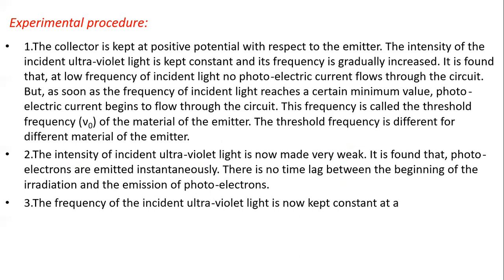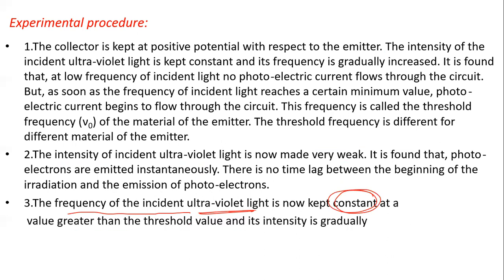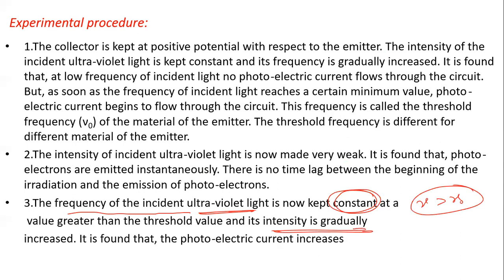Now the third point. The frequency of incident UV light is constant, at a value greater than the threshold frequency, and the intensity we are gradually increasing. Then it is observed that the photoelectric current increases.